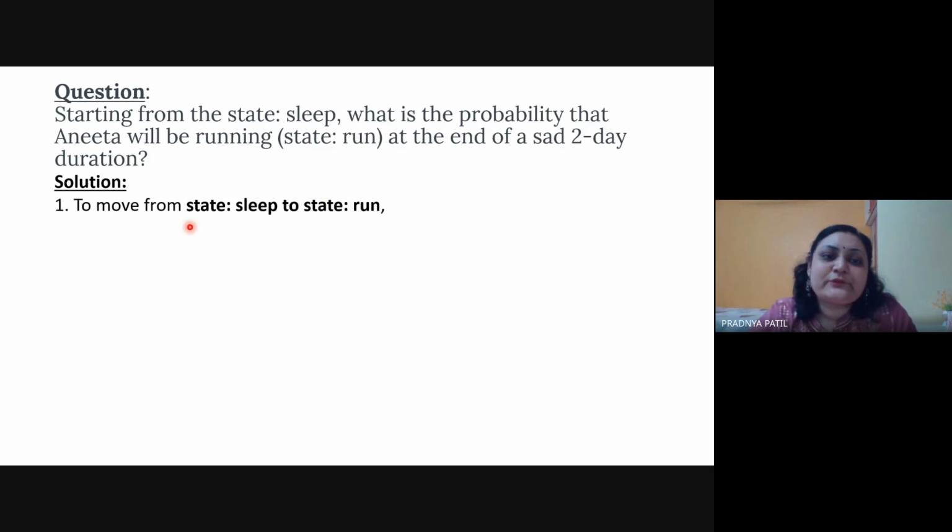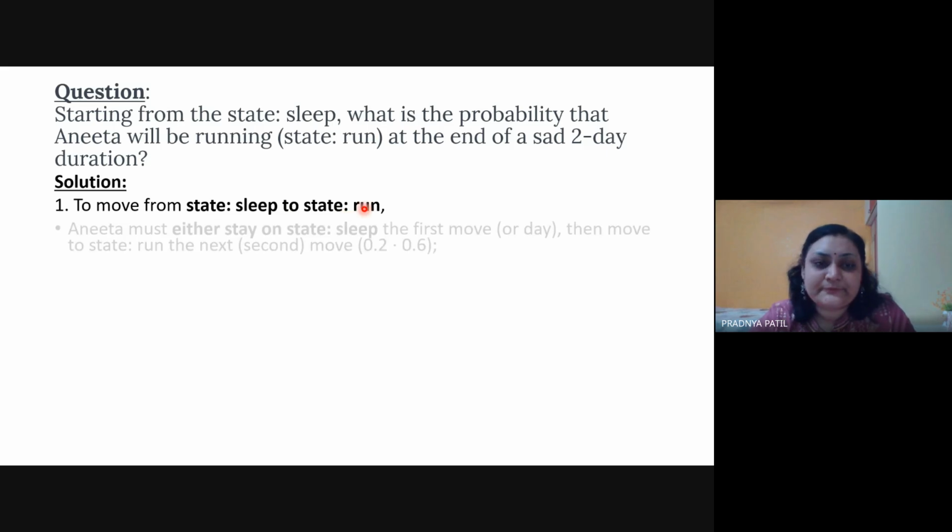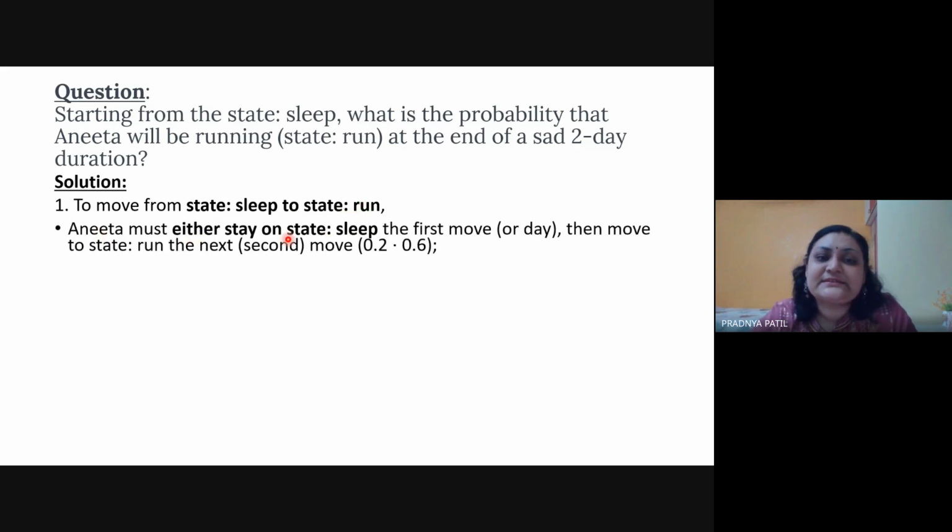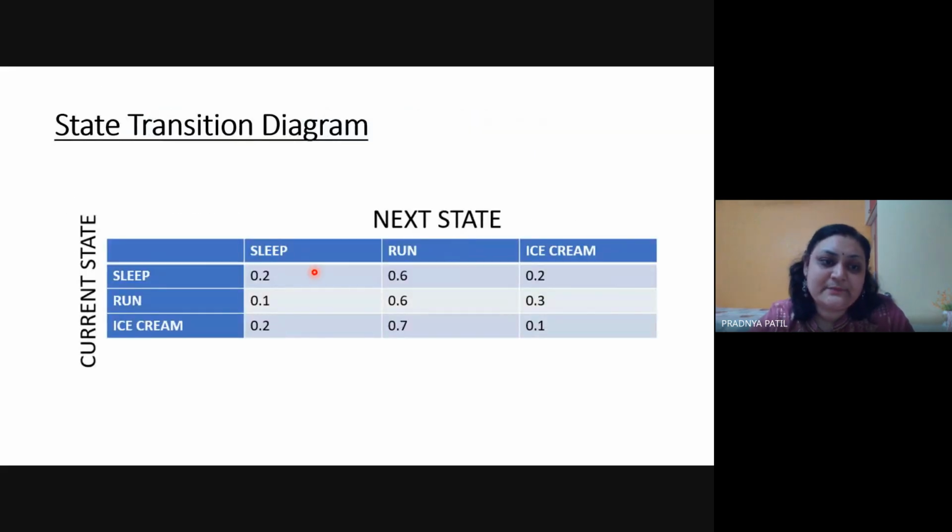So first, moving from the state sleeping to state run, Anita must either stay in state sleep on the first day, then move to state run the next day. The moves are 0.2 and 0.6. 0.2 multiplied by 0.6. If you see the transition diagram, this is from sleeping to running.